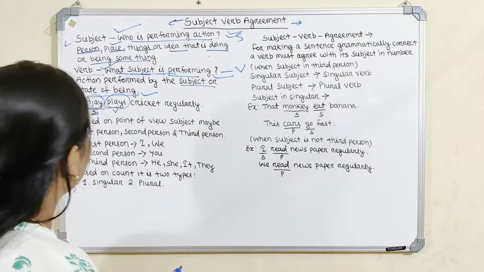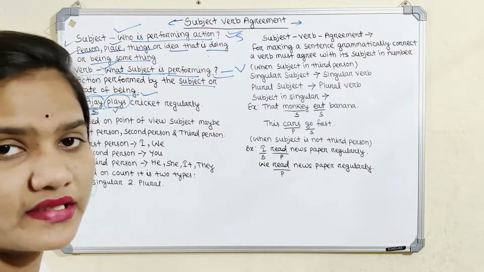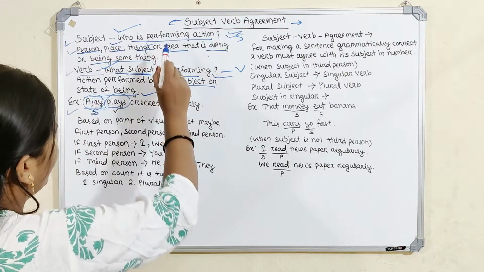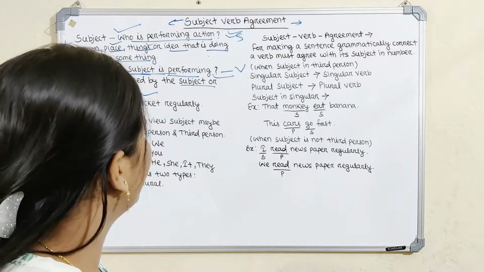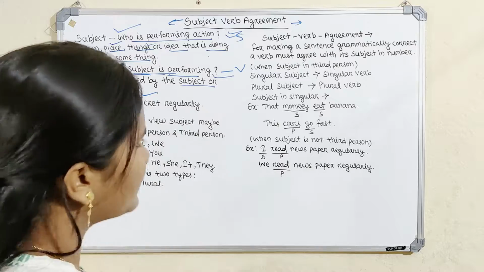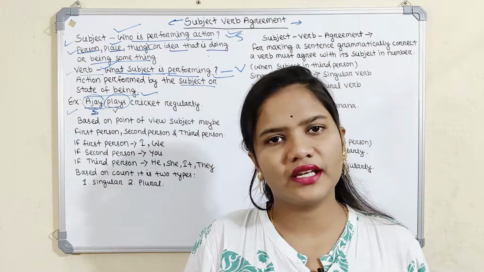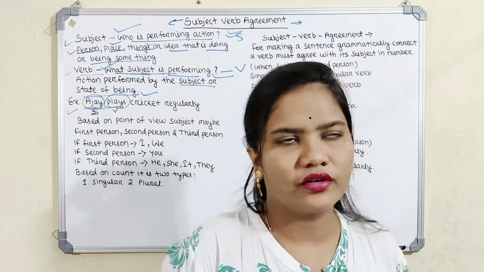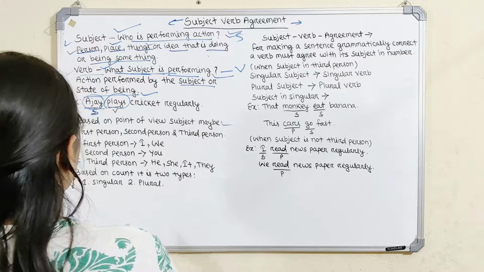Subject is not only a person like a name, it can be a place like any place's name, things like book, pen, pencil, anything, or ideas like dream, excitement. All these are called subjects. But what is a verb? It is the action or being, activities like playing, sleeping, eating. These are all called verbs.